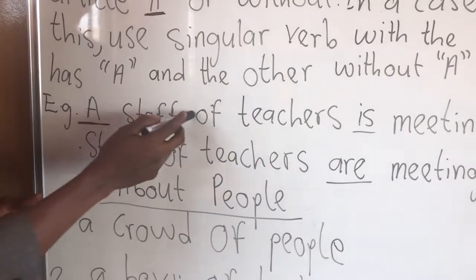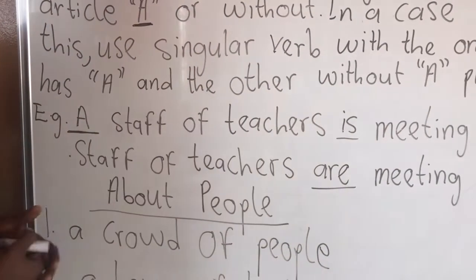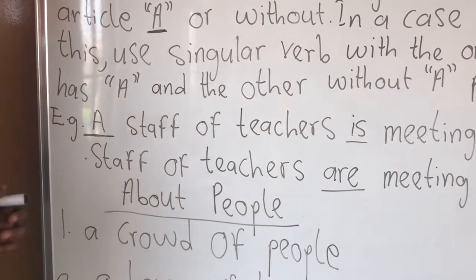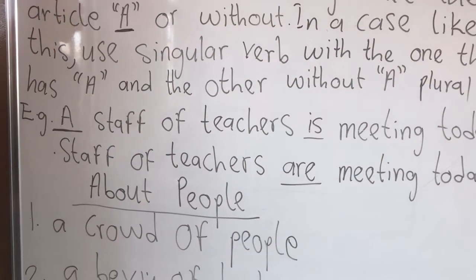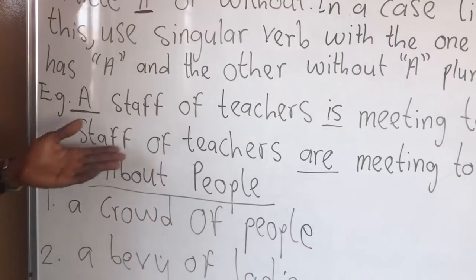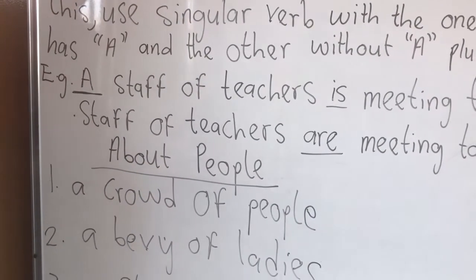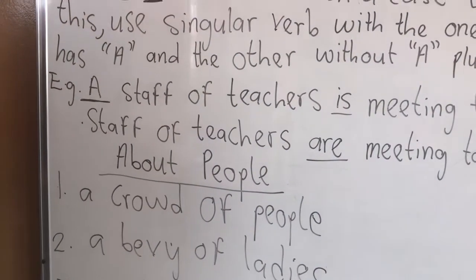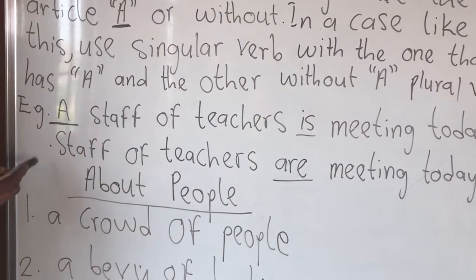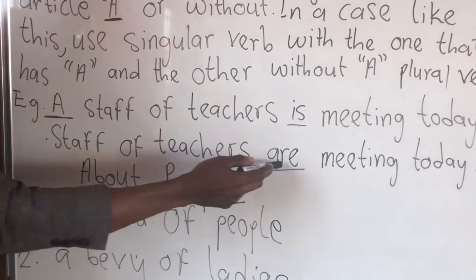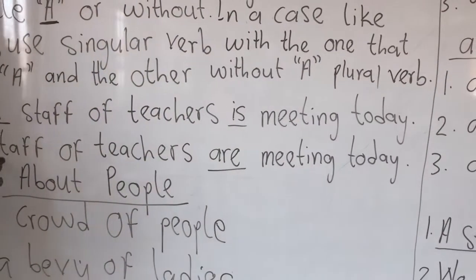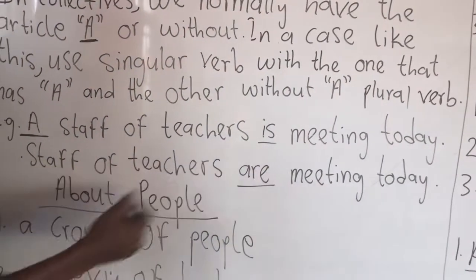So, a staff of teachers is meeting today. In the same collective sentence, we have the one without "a" that starts the sentence. Staff of teachers are meeting today.